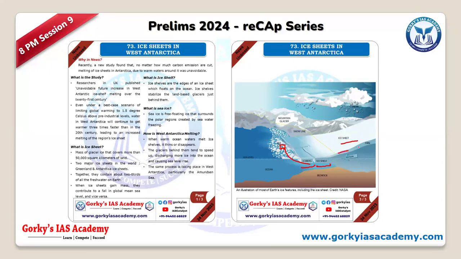So ice sheets are those which are large masses of glacier, right? So which will be permanently covering a very large region. Okay, that is ice sheet. And this ice sheet, say you see your shelves in your homes, so it will be projecting outside. Same way, when the ice sheet projects into the sea, we call it an ice shelf. Okay, shelf is something projecting out.